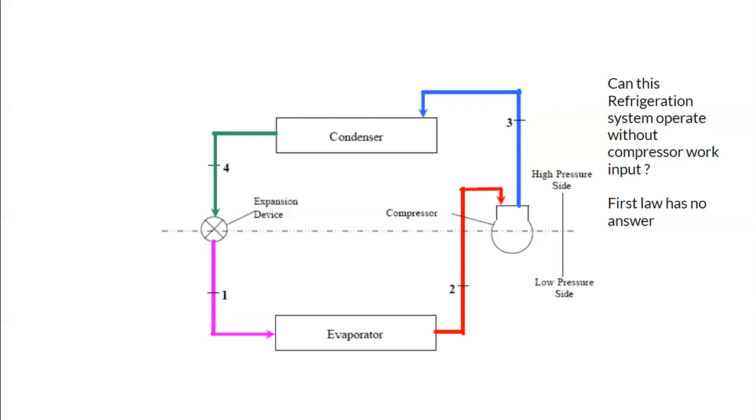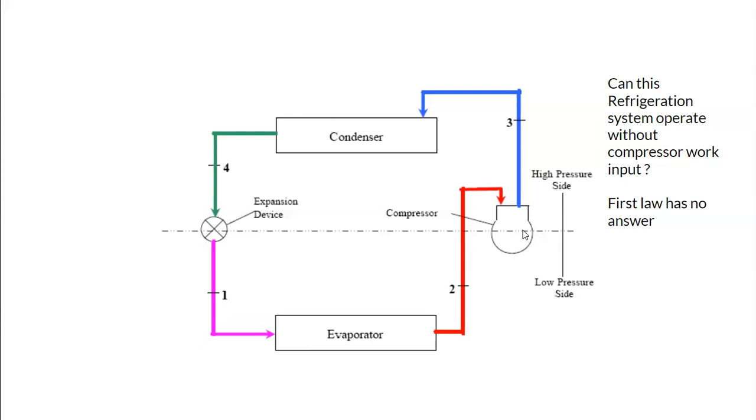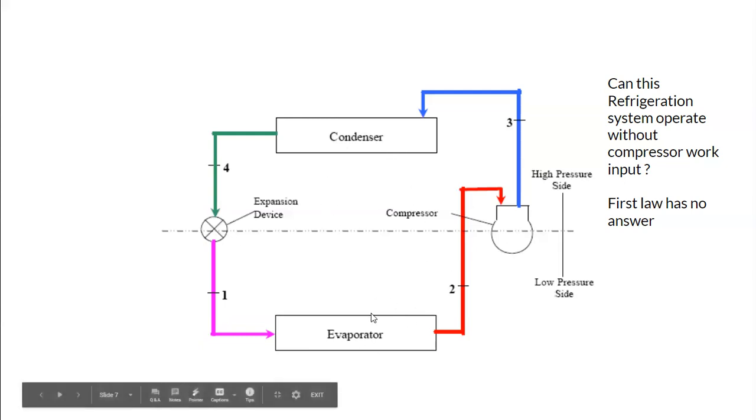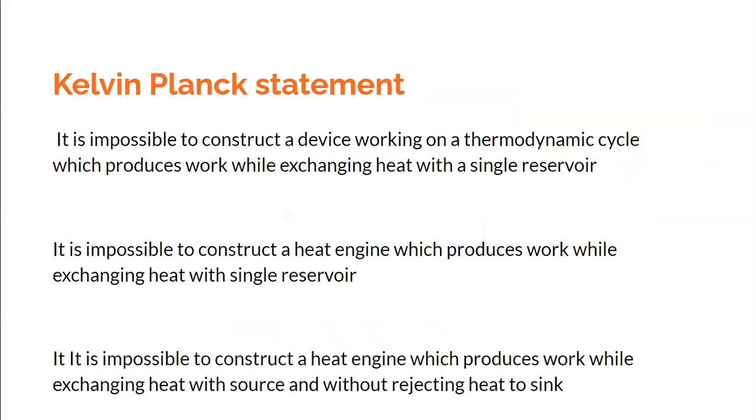What it will tell us about the refrigeration system is the energy balance. For example, you know that in a refrigeration system, heat is supplied in the evaporator and heat is rejected in the condenser, and work is supplied in the compressor. So these energy flows, energy in is equal to energy out, is what the first law can tell us about the refrigeration system. It does not tell us whether this system can operate without work input or not. That is the point. So we need some other statements for answering the questions which the first law cannot answer.